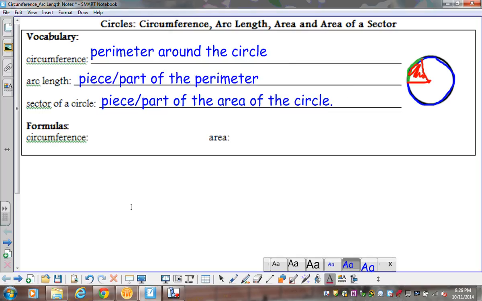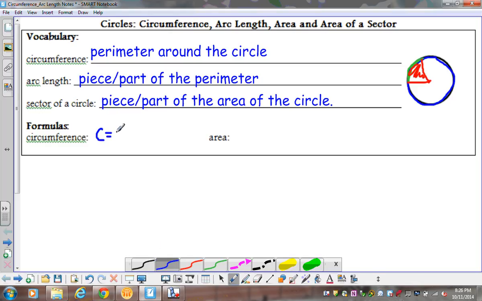Now, we've got some equations that we can use to find circumference and area. Area we're going to look at next week, but I'll give you the equation today so we don't flip back and forth. The first one is our circumference, which is the distance around. We have two different equations we can use. The first one is C equals 2 pi r, which is 2 times the value pi, on your calculator, approximately 3.14, times your r, your radius.